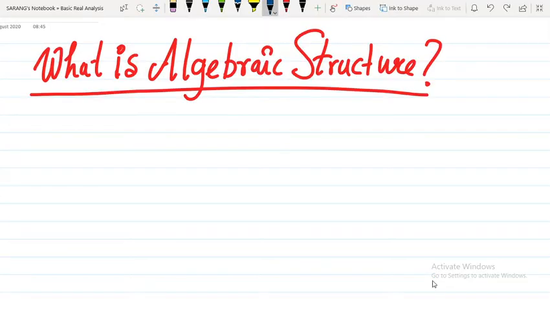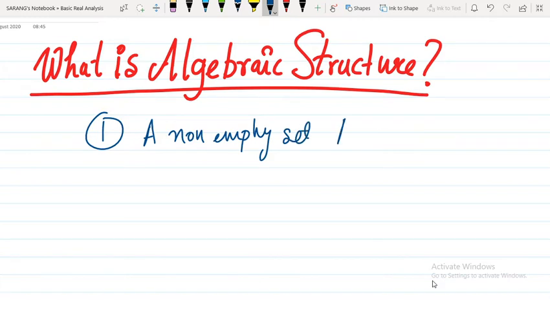You might have heard of algebraic structures like groups, rings, and fields. But let us look at what an algebraic structure itself is. An algebraic structure is nothing but a set of three things. First, it has a non-empty set, say the set A, which is not empty.